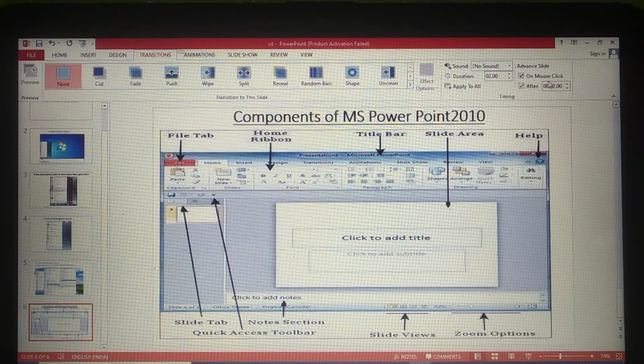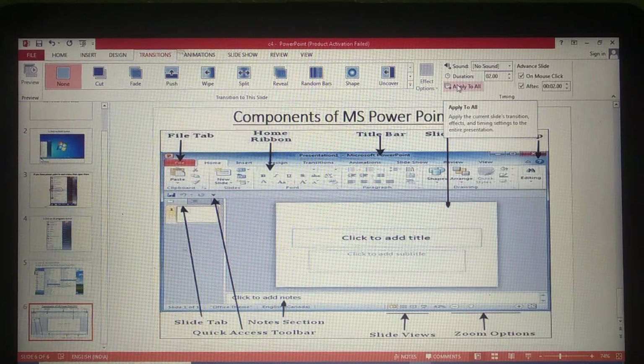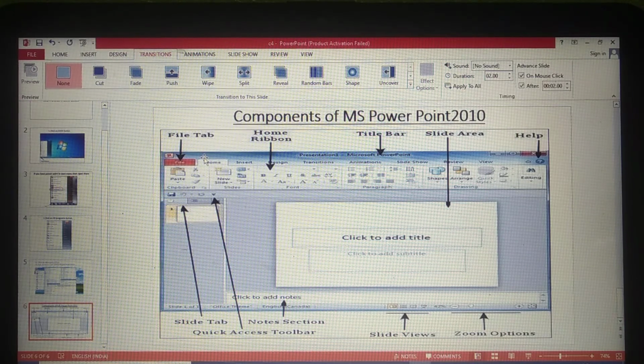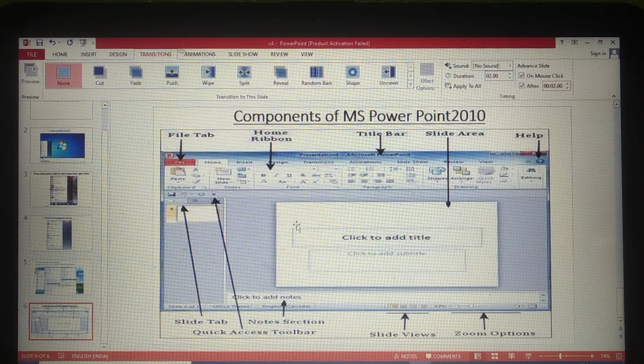See here, after 2 seconds, Apply to All. Only this you have to follow. After that, click on Slide Show from Beginning. So without touching the mouse, without clicking, your slides will be played. Okay. So if you want to play one after another, you can just give it on mouse click. You can explain, and after that you can click and play it. Okay children? Okay, hope you all understood.